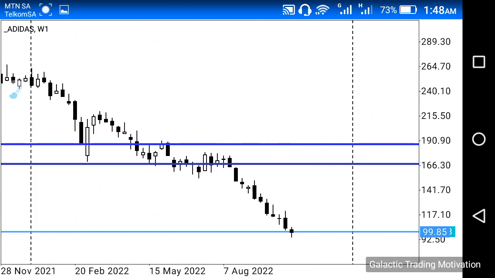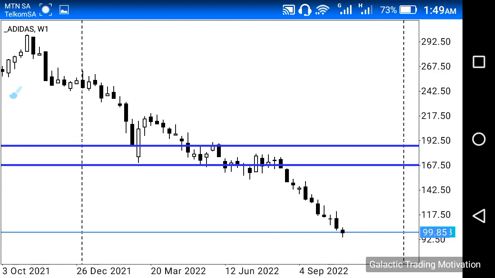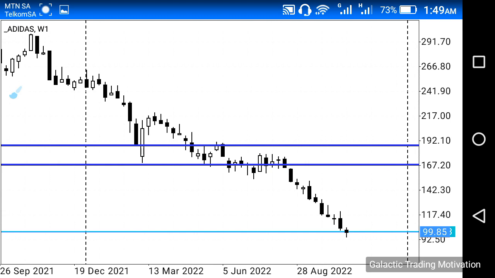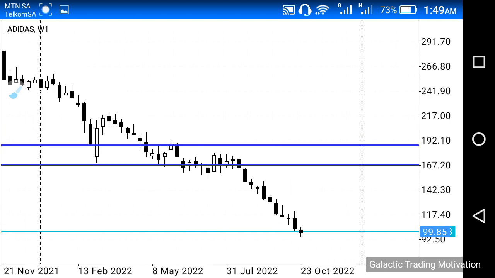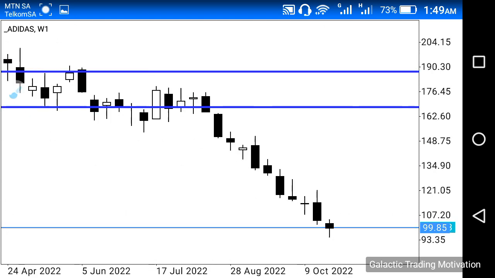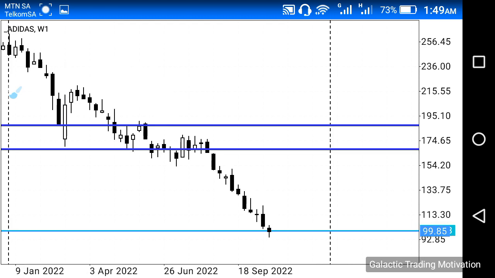and here we are on the weekly chart. So the weekly chart is very much similar to the monthly chart in that it's mostly made up of bearish candlesticks, as you guys can see, which, as I've already said, indicates that the market has not really been too great as far as Adidas goes. Anyway, let's proceed. So what else do we see, guys, in regards to the weekly chart of Adidas?